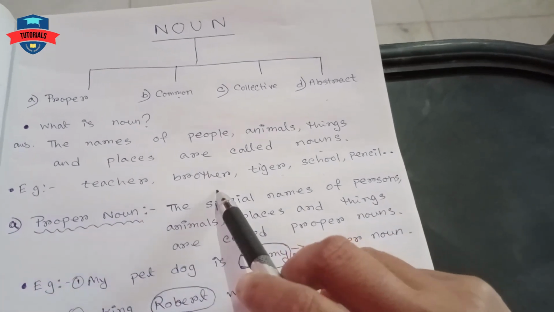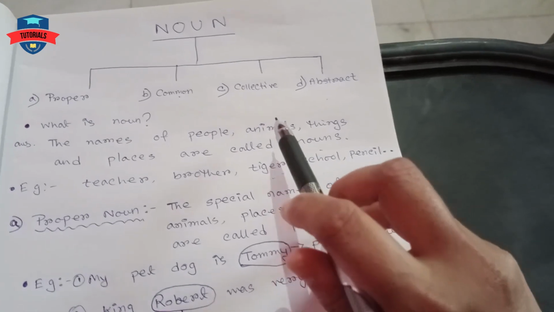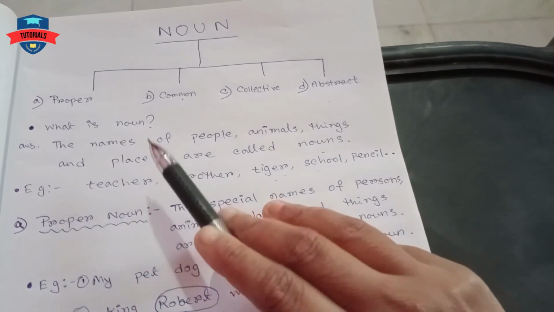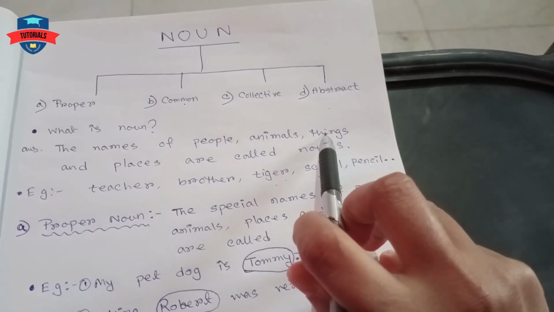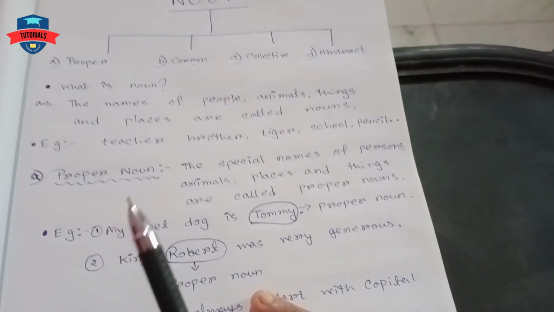Now teacher and brother are the example of people. Tiger is the example of animal. School is the example of place and pencil is a thing. Now let us see what is proper noun.